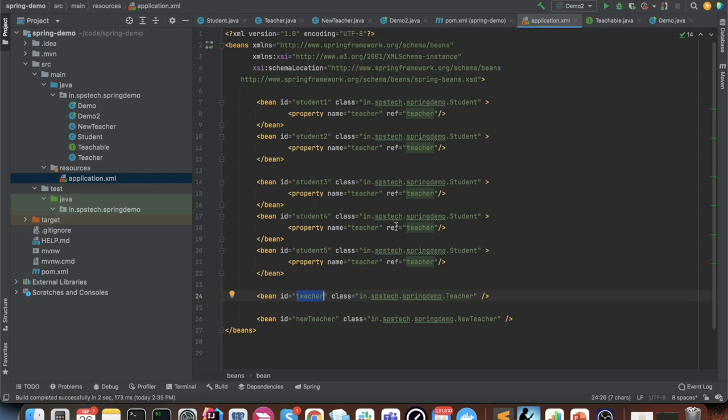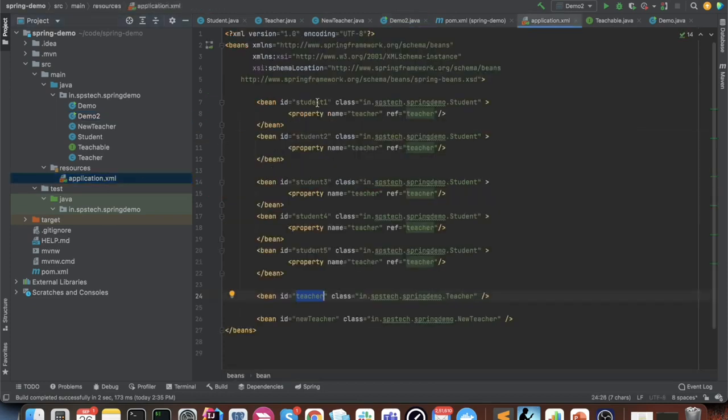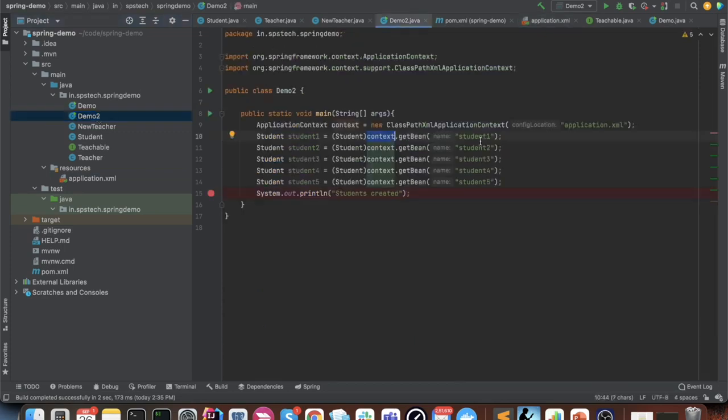So let's try to run this code now. And now instead of earlier what we were doing, new student every time, now we will not do that. We will ask the application context to give us the object that we want. So the ID of the first student is student 1. So we have asked the application context to give us student 1. Similarly, we have asked student 2, student 3, student 4, student 5. So let's run it and see what happens.